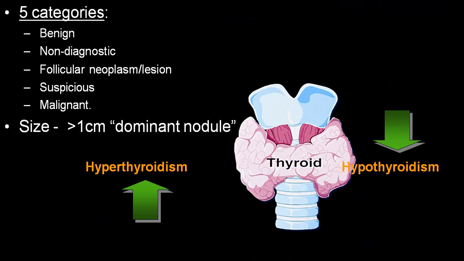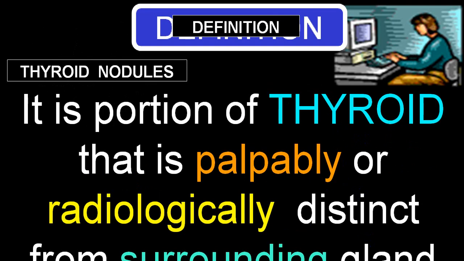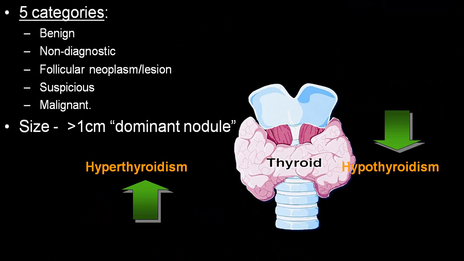By and large, a gland which is palpable very easily is little more than 1 centimeter in size. You can divide those into benign and malignant. You may not be able to diagnose, called non-diagnostic, suspicion, etc. So if it is more than 1 centimeter, we call that a nodule.